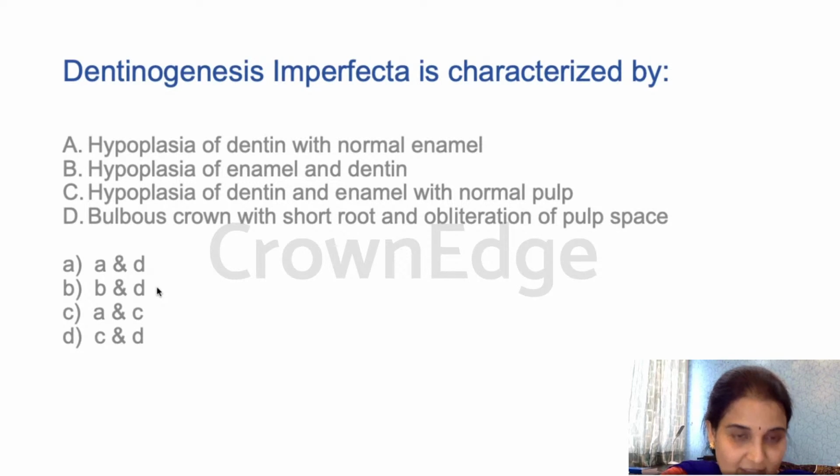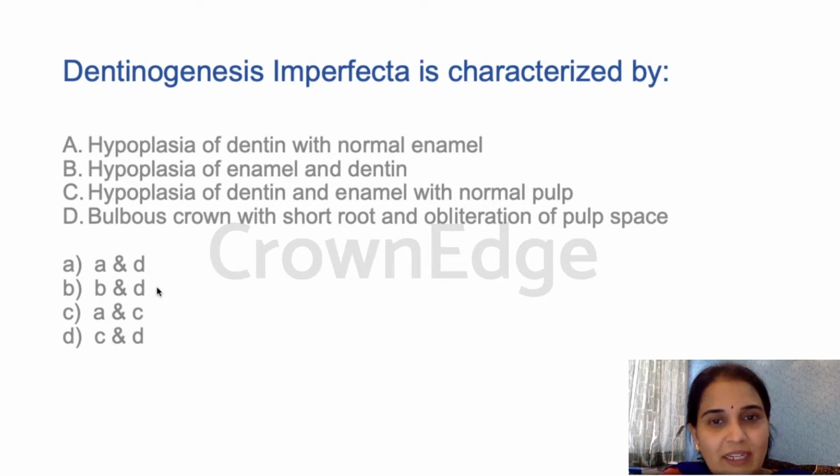Even that day, a few of you were giving the answer as A, and A is the right answer. Going back after the session, I found what happened. It was such a simple discussion, because dentinogenesis imperfecta is a defect of dentin. Definitely the enamel is normal, so A has to be one option. It is not hypoplasia of enamel and dentin, so B is out.